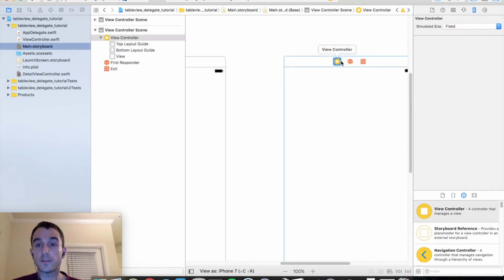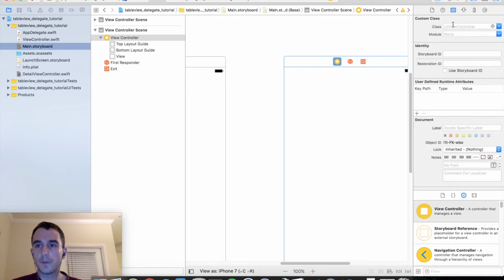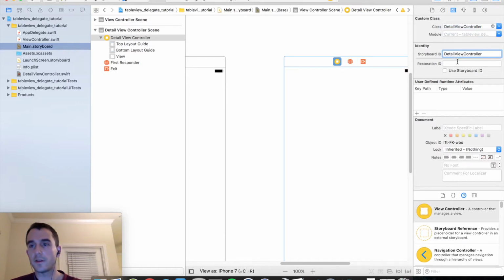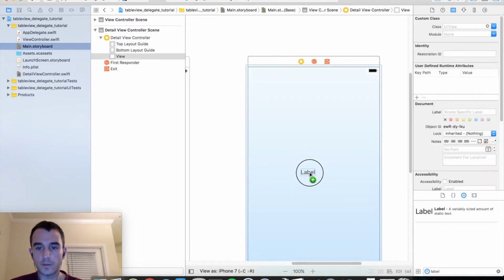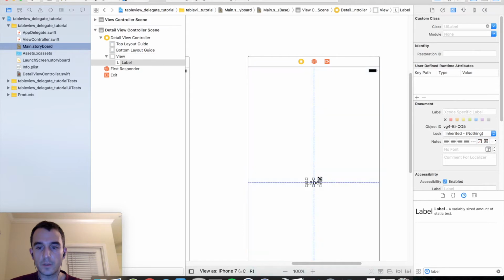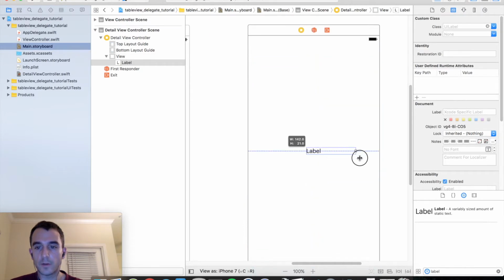Okay. Now, let's go back into the storyboard and go ahead and add a label. Well, first of all, let's subclass this view controller. So go into the class inspector, go under class, and now type in DetailViewController. And let's also do the same thing for our storyboard ID, because we're going to use that to locate this view controller and then navigate to it. We're also going to add a label to it. Right in the center. This is what is going to display the detail value for when a user clicks on a row in the cell.